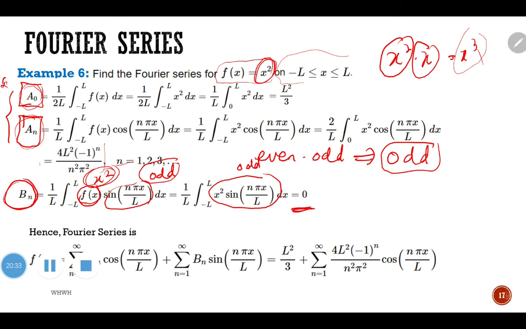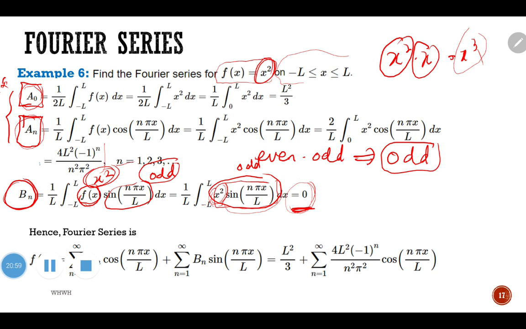But you have to make sure, if in a test or quiz or exam, you have to explain why it becomes equal to 0. Okay, then you have to state that x square is even, this one is odd, so the multiplication of these two functions will result in an odd function. So integration from negative L to L for an odd function will become 0.